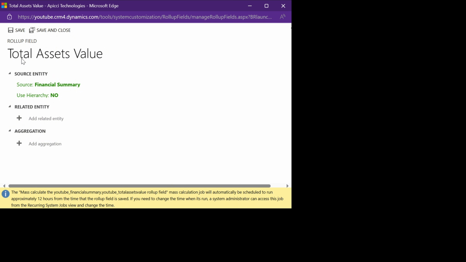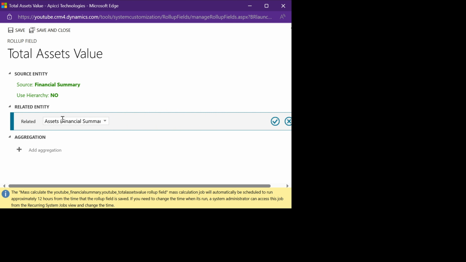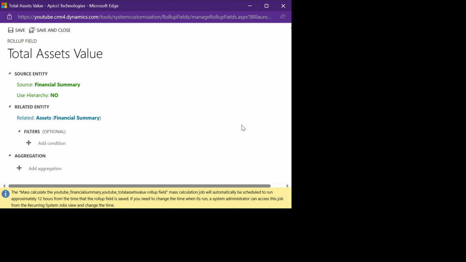So on the total asset value, how do we only calculate the summations of only the assets, the value of the assets? So on here, we have to specify the related entity. The related entity is our assets table. So as you can see here, all the relationships that this table has, they will pop up here. So if say assets, I'll select yes.